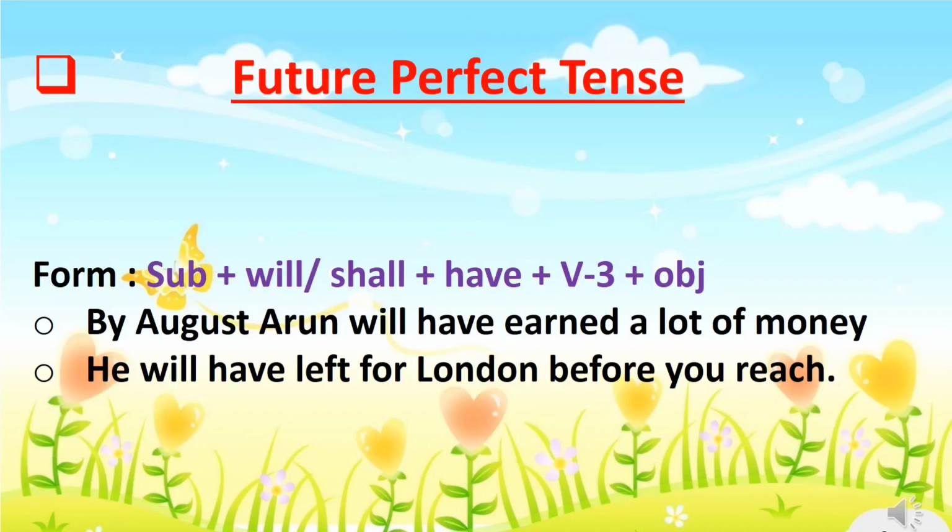Then comes future perfect tense. The rule for writing future perfect tense is that subject plus will or shall plus have plus the third form of the verb plus object. Just like, by August, Arun will have earned a lot of money, or he will have left for London before you reach.